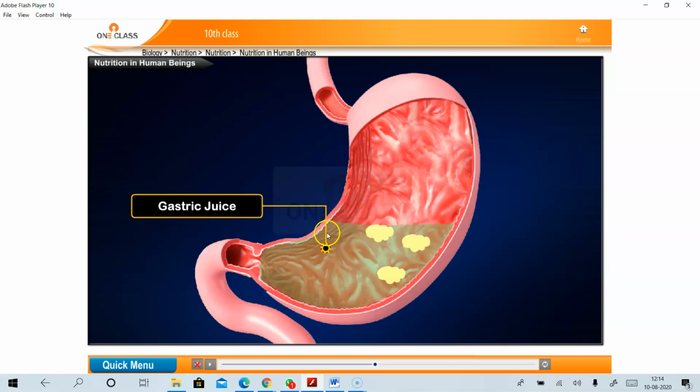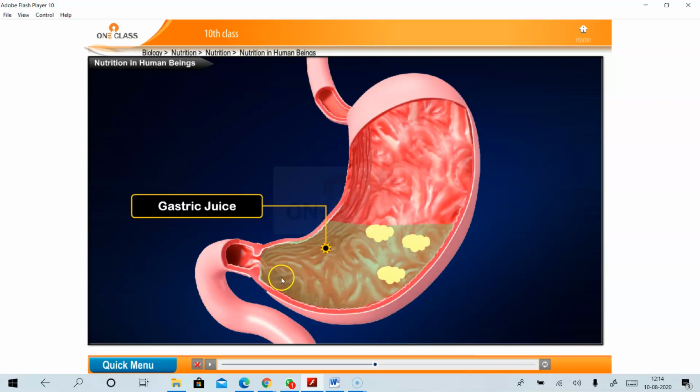They are responsible for the breakdown of protein present in the food. So here in the stomach, proteins which were present in the food get digested with the help of gastric juice.